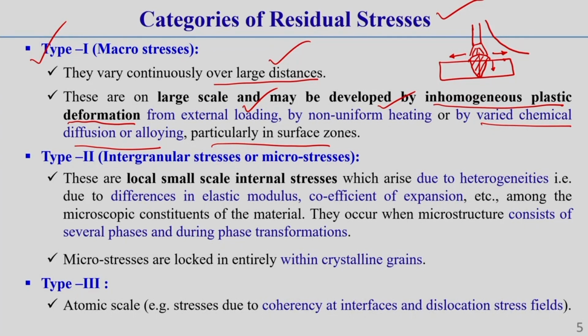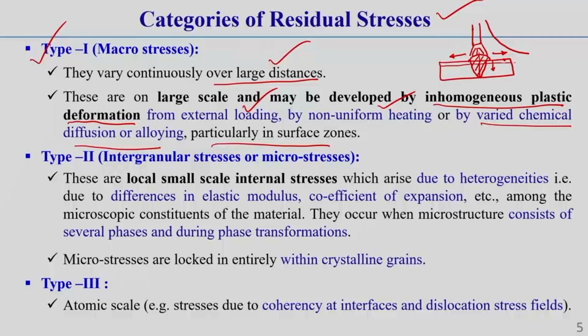So, due to this, in different locations through the thickness direction, if we consider this plate has different layers, then through the thickness different layers will have different types of expansion and contraction. During heating it will expand, during cooling it will contract. So, different types of expansion and contraction will be there.